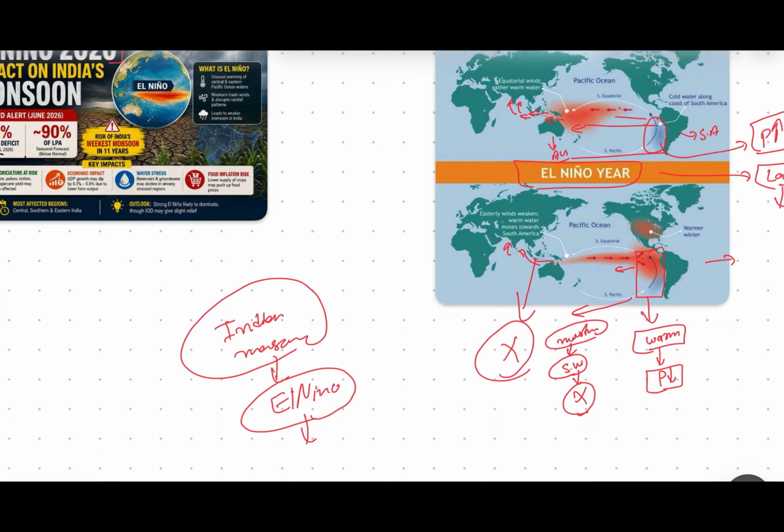What I'm saying here is that whatever water quantity or wind moisture you used to receive from these winds which move through the Pacific Ocean, then Australia, then the Indian Ocean, and then strike the Indian subcontinent, is very weak, or near zero, in a super El Nino year.